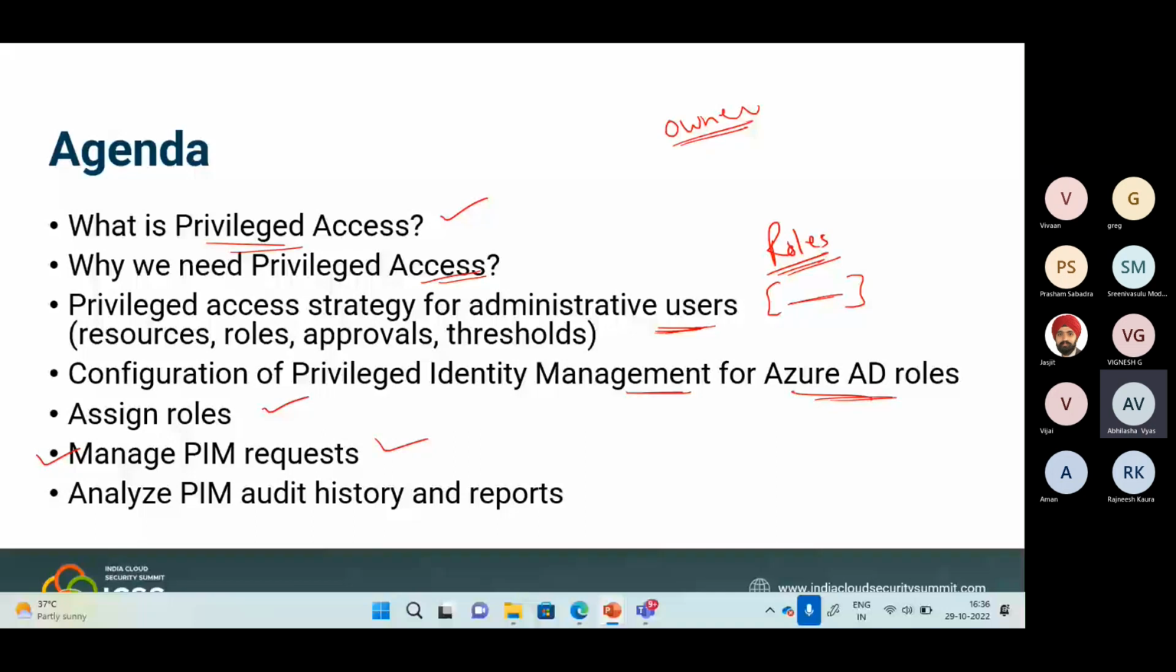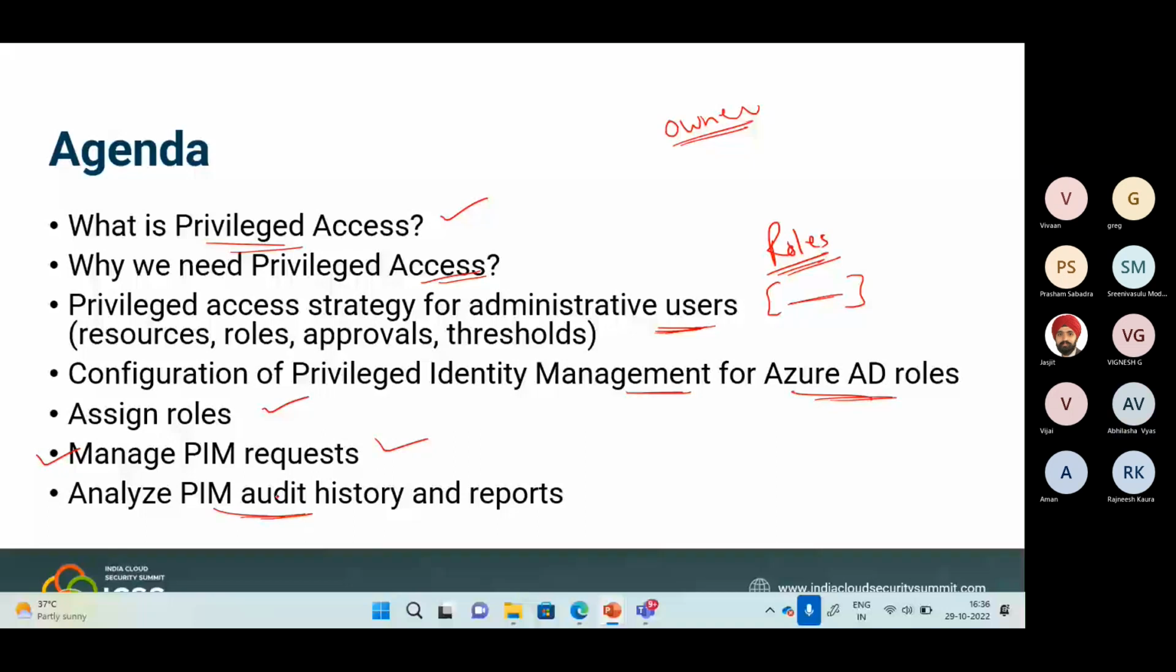So let's start with the first thing, which is all about PIM. What is PIM? Before starting PIM, I will just take a whiteboard and try to make out some points to tell you.